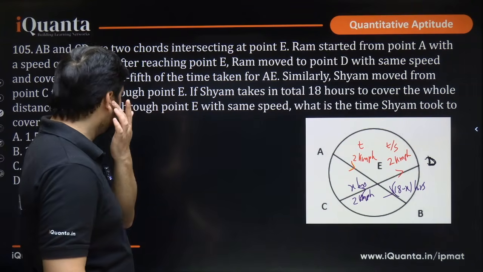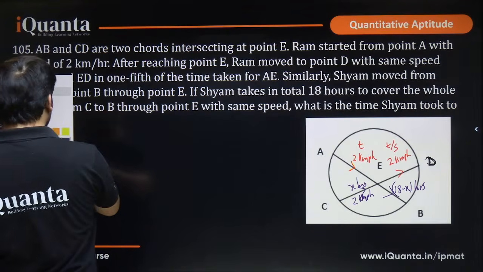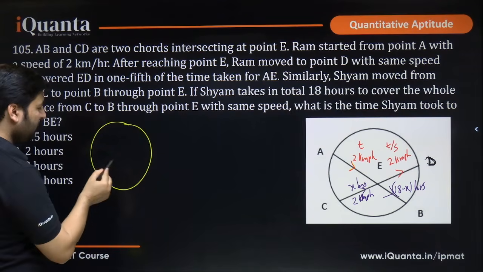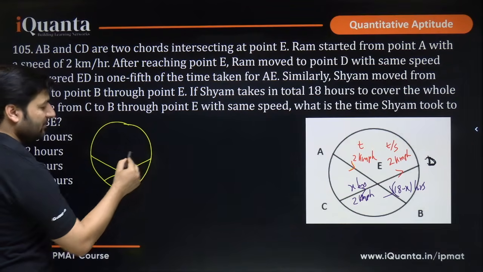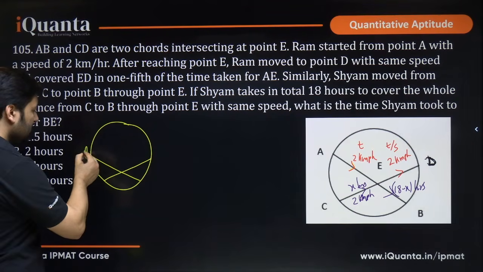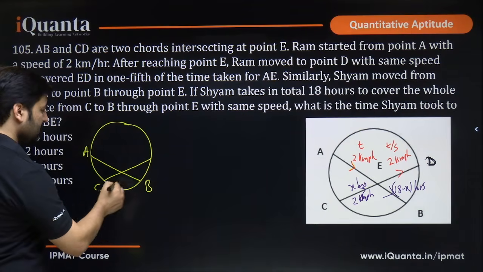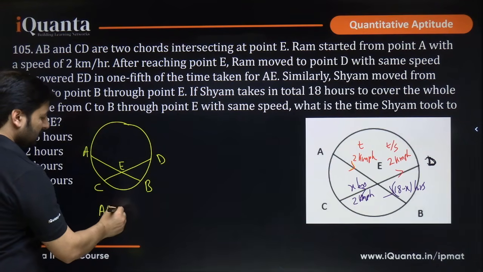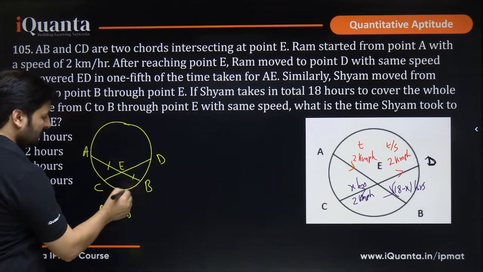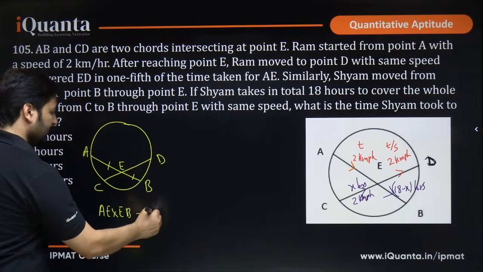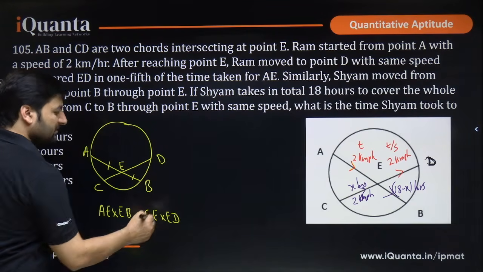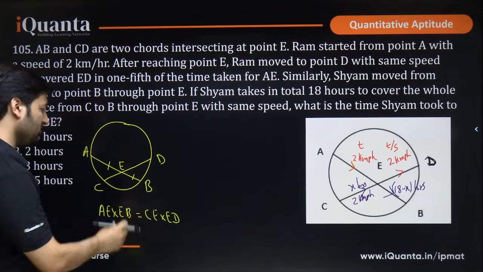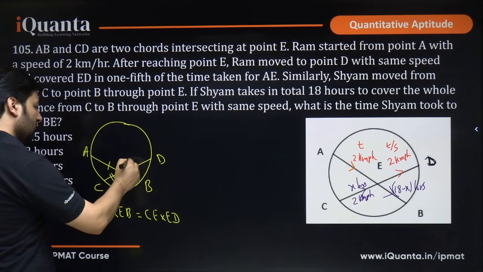See, there is a theorem in circles which is called the intersecting chord theorem, which means that if two chords intersect anywhere inside the circle, so say that this is AB, say this is CD and this is E, then always remember that AE into EB, which means this part into this part, is always equal to CE into ED. This is called the intersecting chord theorem. That is the reason I brought up this question, but it has been mixed with times with distance. So this into this. I hope it is clear.